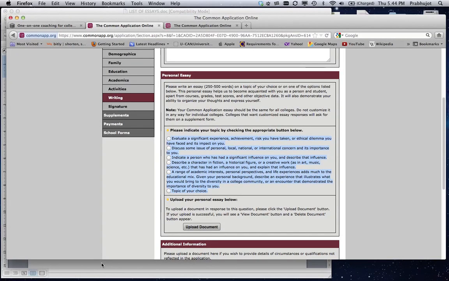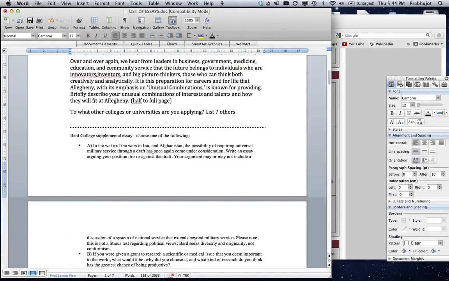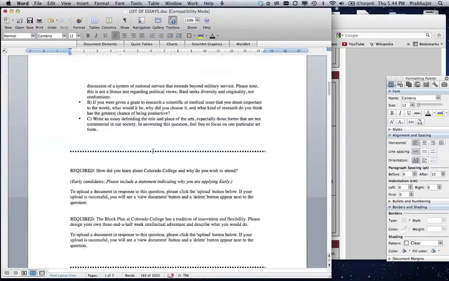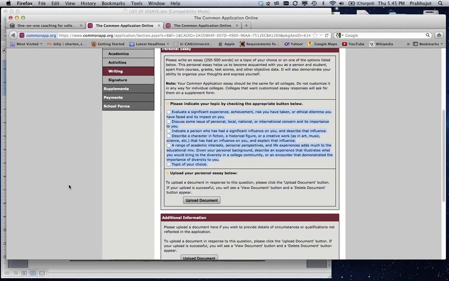The advantage of having this document with our cumulative essays is that I want you to pick a couple times during the week where you can work on your essays. Maybe it's Tuesday, Thursday, and Saturday, but a specific time that you know you're going to go and sit down and work just on your application essays. And it's going to be a lot easier for you if you sit down to that period of time and can come to this document which has all of your essays written so that you don't have to waste time going to the Common Application. You can simply come here and see which one of these essays you're inspired to write at the moment. Right. So that's the personal essay part.